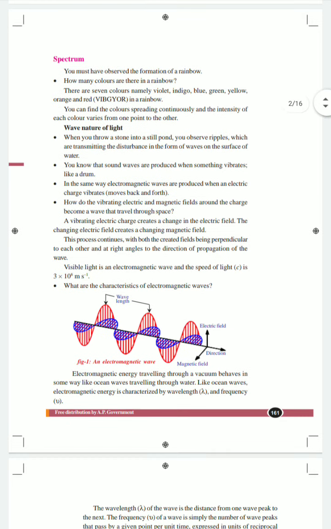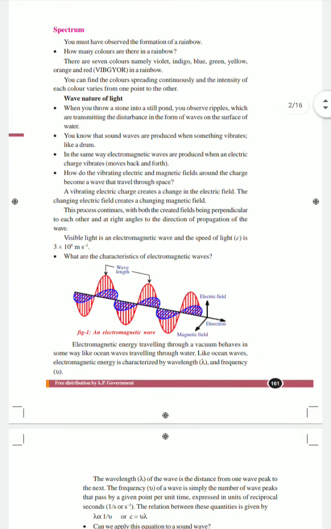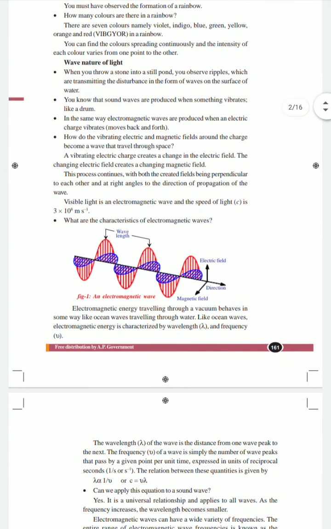In the same way, electromagnetic waves are produced when an electric charge vibrates. What is that vibrating electric charge? It is nothing but an electron. Whenever an electron starts to move from one place to another, it gets some vibrations.